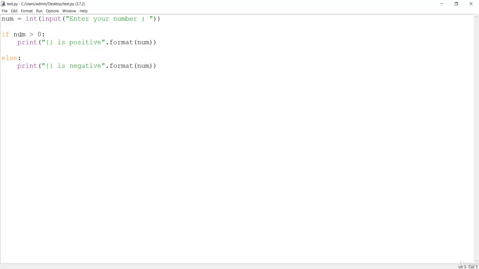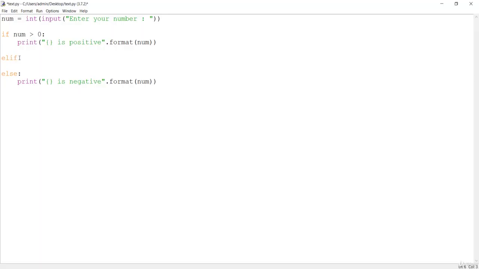What we are doing here is just checking whether the number is greater than 0 or not, but we are not checking if it is equal to 0. That means we have to put another condition over here, which can be done with this elif. It is different from other programming languages, where we normally put else if, but in Python it should be elif, otherwise it is not going to run.